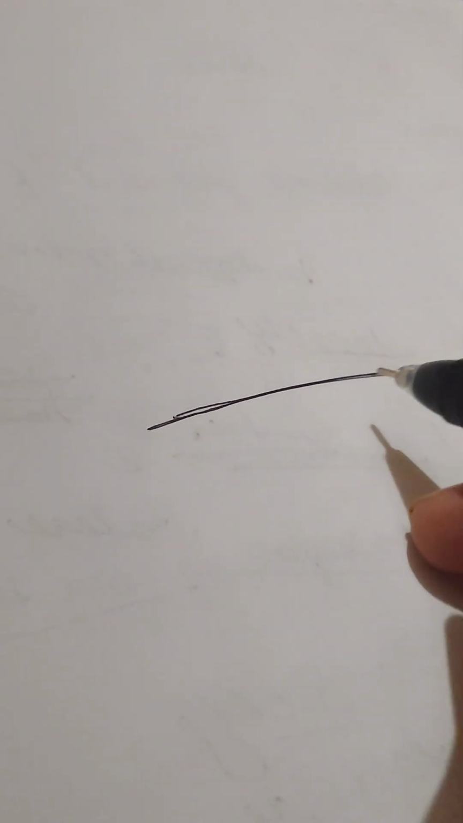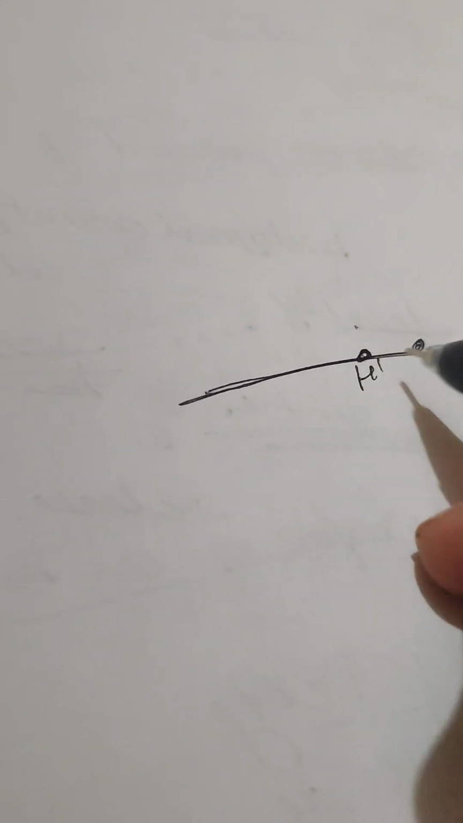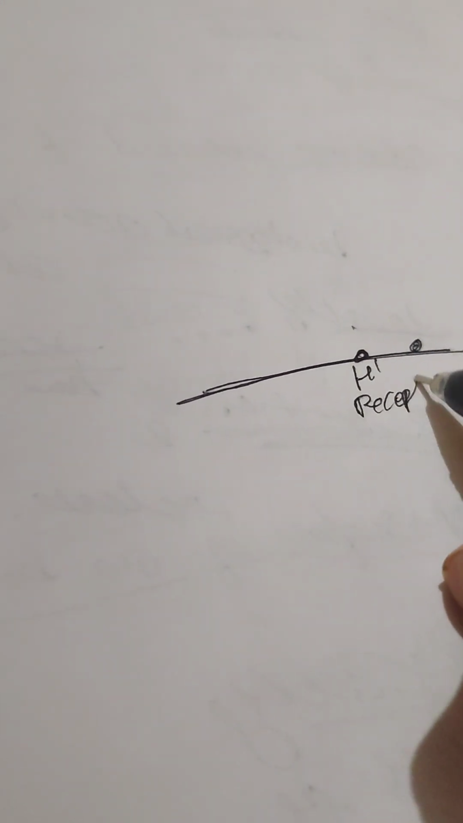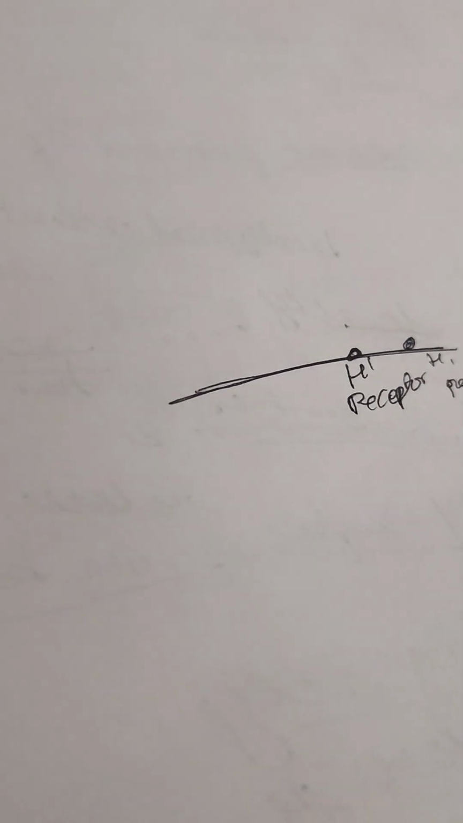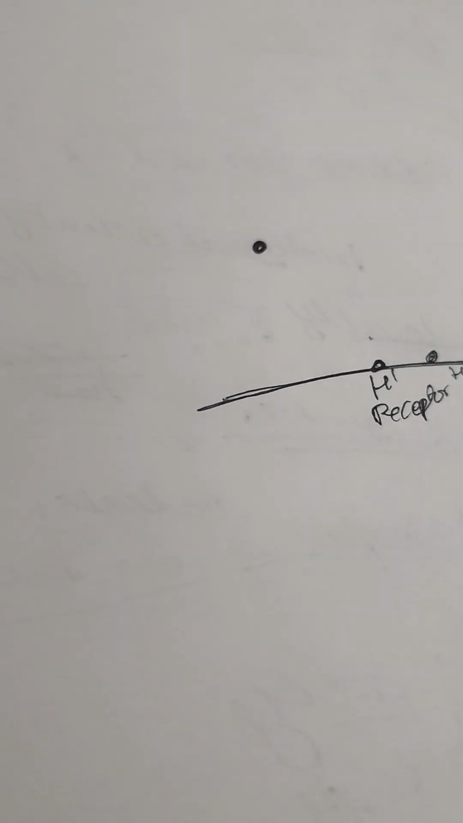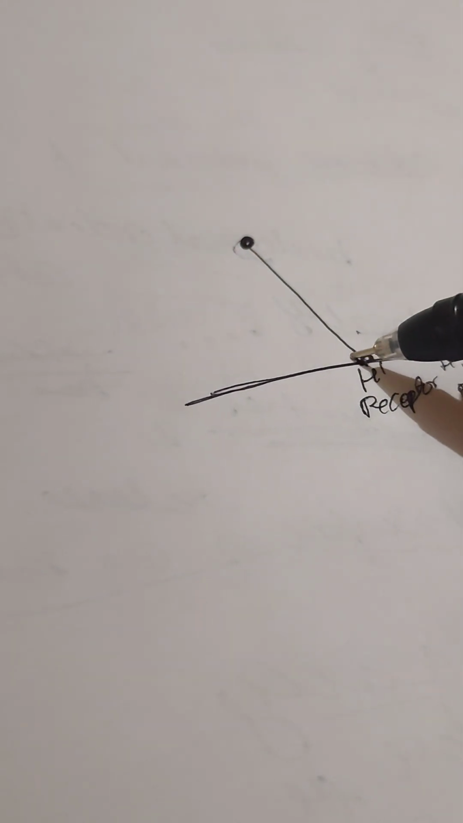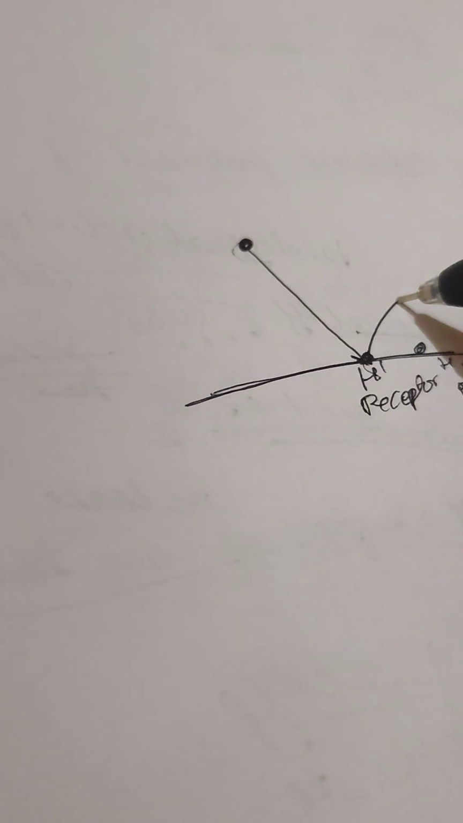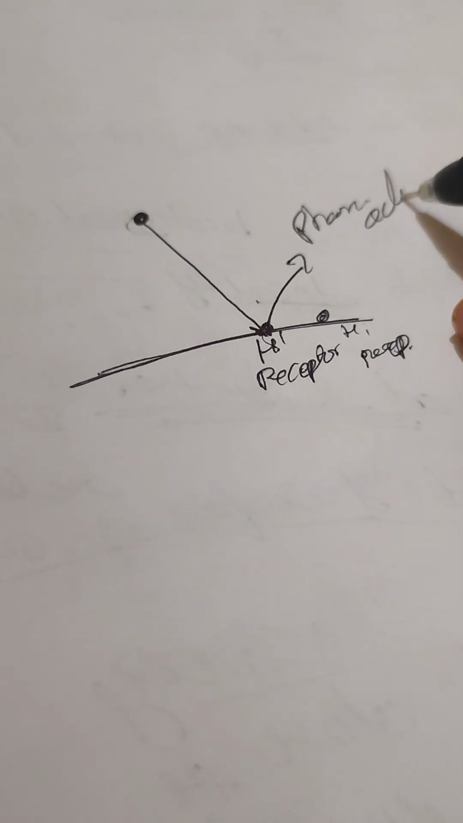Assume this is the tissue, and here the H1 receptors are present. This is the histamine. Normally, histamine comes and binds to these receptors. After the binding, it produces the pharmacological actions.